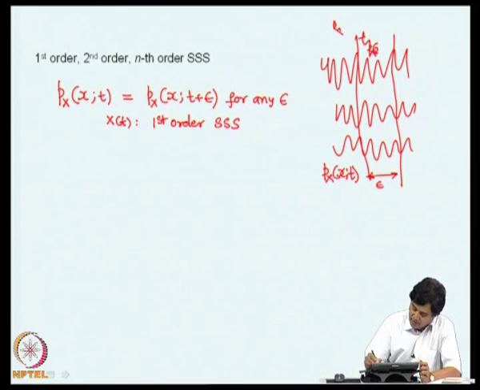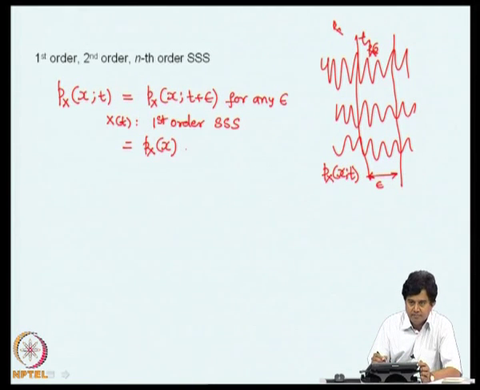The probability density function here should be the same as what it was here for any epsilon. If that happens, we say that the process is first order strong sense stationary. If this is so, what it means essentially is that the probability density function is independent of time, because epsilon itself is arbitrary. It means that no matter where you take your time instant, you get the same probability density function.